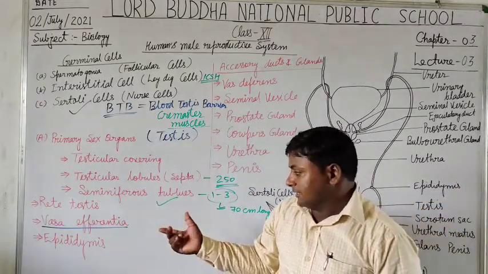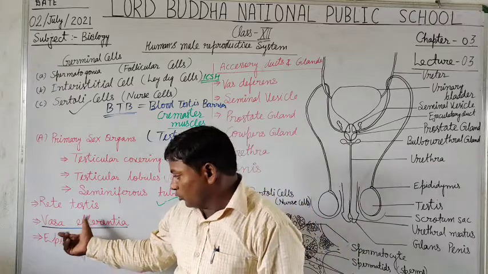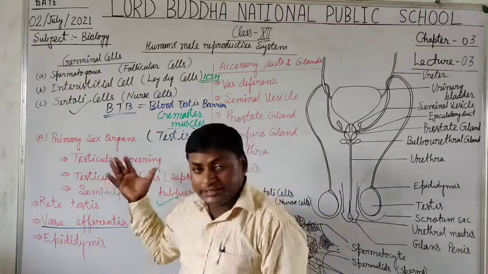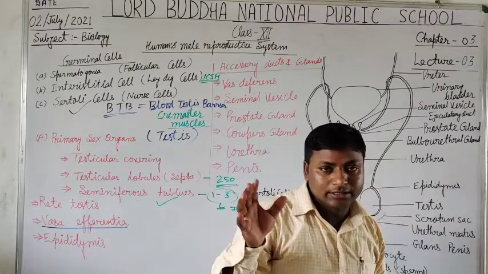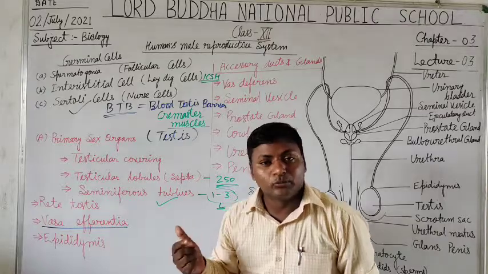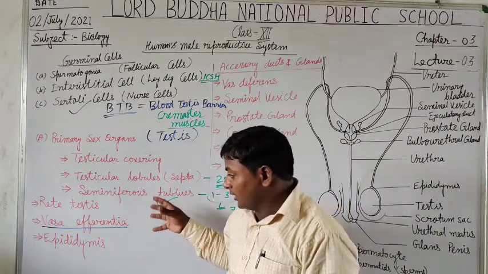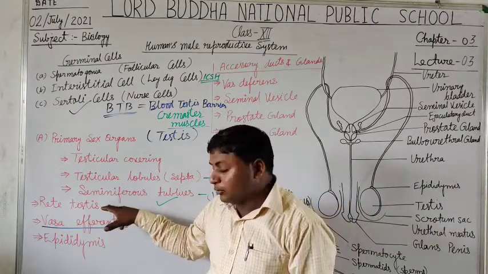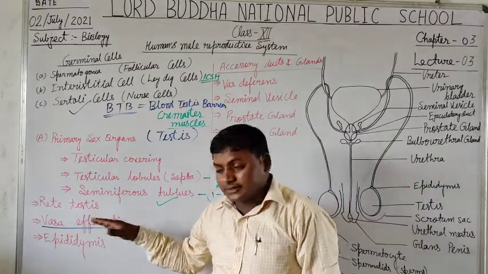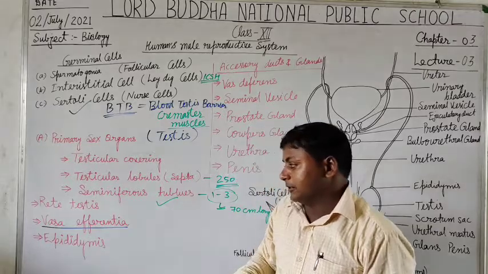So, vasa efferentia is also included in the primary sex organ. It means it is a part of the testis. What function does vasa efferentia perform? Vasa efferentia collects the sperm from the rete testis and further passes them into the epididymis.